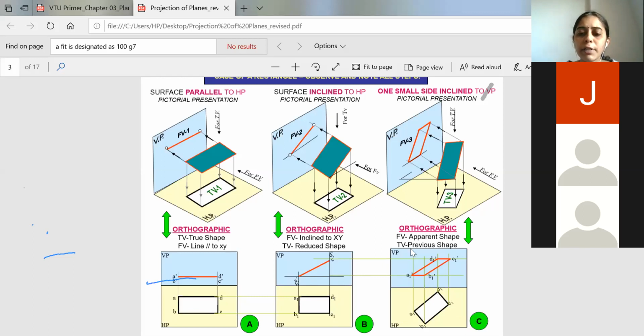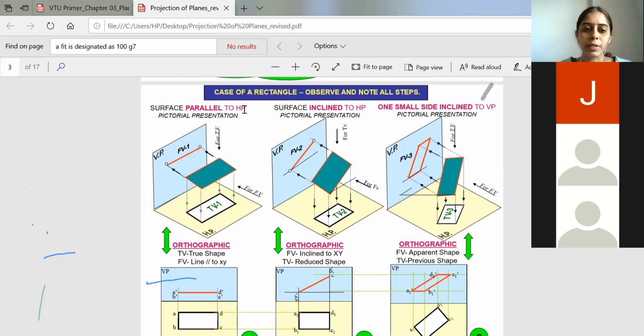rectangular lamina. Then you will take the projection above and you extend the projection here, and you will get the apparent shape of the object. So top view will give you the previous top view. This one is the true shape what we got, and in the front view you will get the apparent shape of it. In the first stage, the front view will be parallel to the XY line, and in the second stage, the front view will be inclined to a particular angle to HP, and in the third stage, you will get the apparent shape of the front view when it is associated with